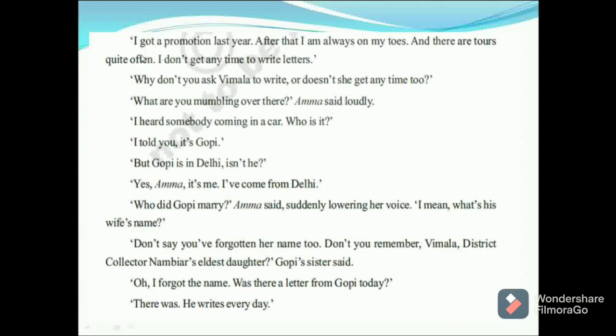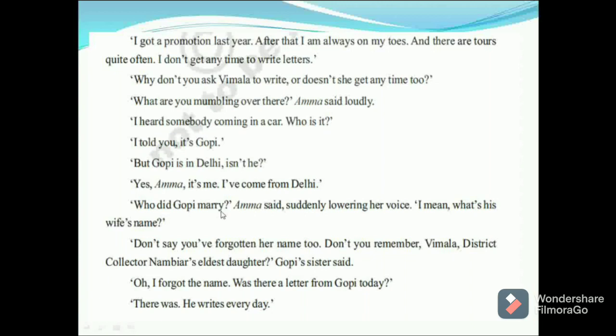See the next paragraph. I got a promotion last year. After that, I am always on my toes, and there are tours quite often. I don't get any time to write letters. Why don't you ask Vimala to write? Or doesn't she get any time to? What are you mumbling over there? Amma said loudly. I heard somebody coming in a car. Who is it? I told you, it's Gopi. But Gopi is in Delhi, isn't he? Yes, Amma, it's me. I have come from Delhi.